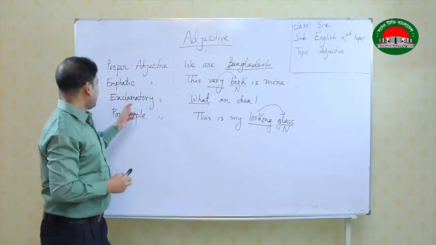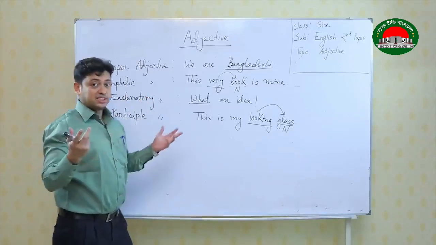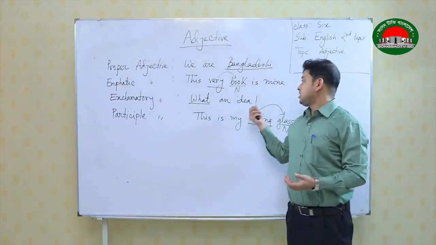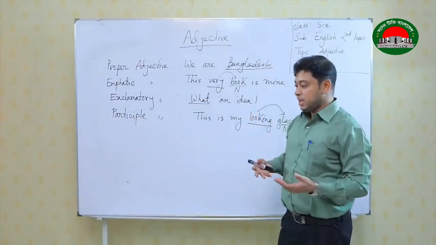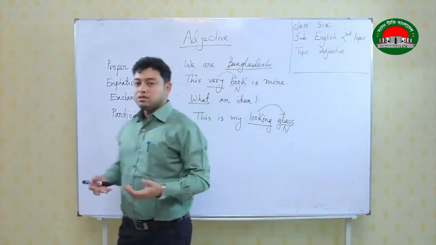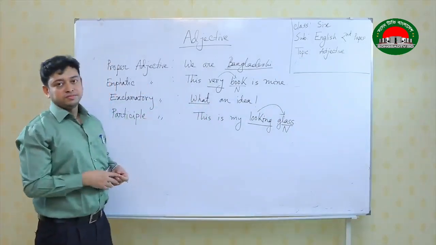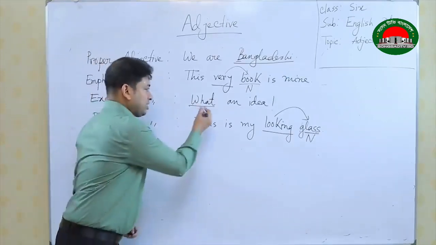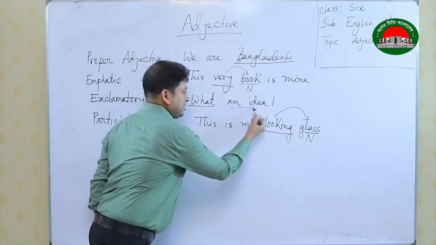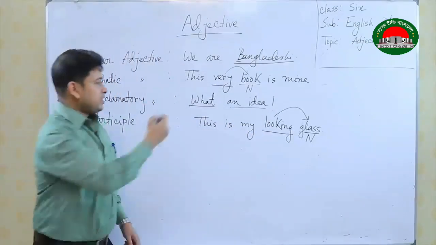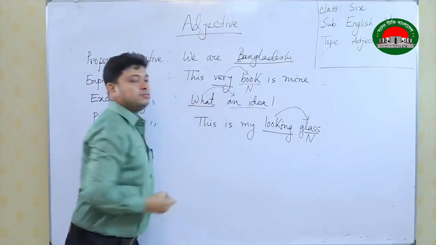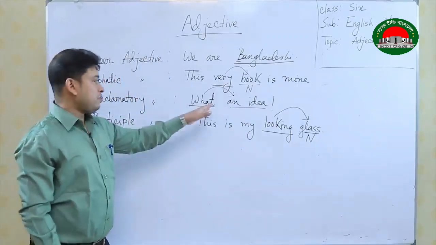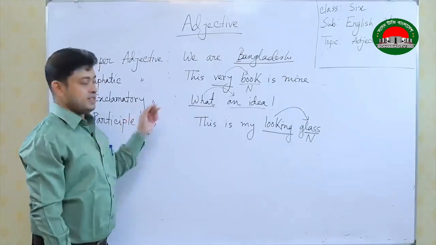Another example is exclamatory adjective. Now students, there is a sign. We know the sign of exclamation. Now the sign of exclamation is there, so definitely there will be extreme feelings. Maybe it is of joy, maybe of sorrow, but whatever the reason, look at the word "what". "What an idea." This is a noun phrase, but what is it qualifying? As there is a sign of exclamation, the name becomes exclamatory adjective.